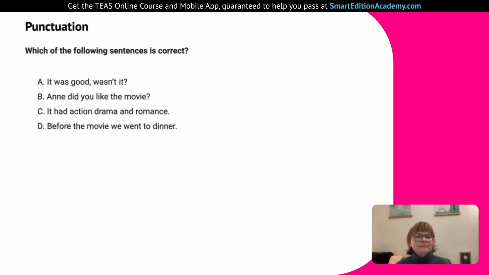So we have option A. It was good, wasn't it? Option B, and did you like the movie? Option C, it had action, drama, and romance. D, before the movie we went to dinner. So I read those a little bit exaggeratedly because I did kind of run on the sentences in the ones that are missing commas, because we do have missing commas in some of these options here.